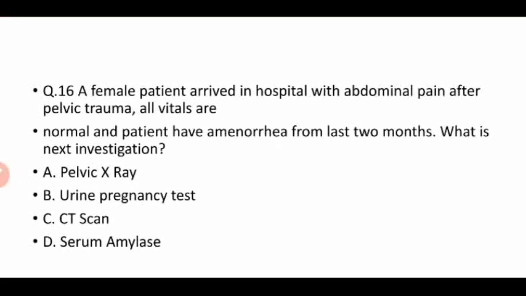The next question: a female patient arrived in a hospital with abdominal pain after pelvic trauma. All vitals are normal and the patient has had amenorrhea for the last 2 months. What is the next investigation? So here our right answer is a urine pregnancy test. We have to evaluate with the UPT test because the patient has 2 months of amenorrhea.